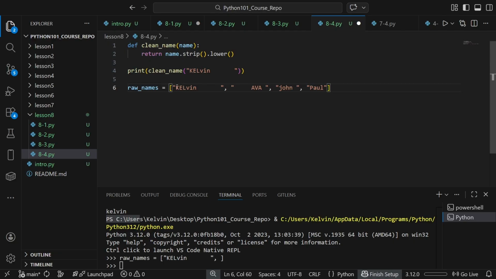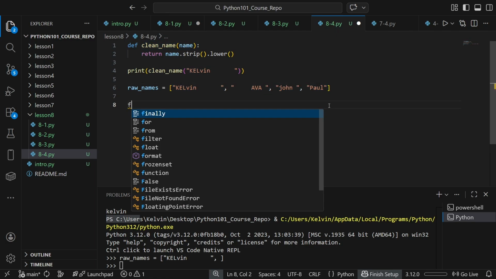Now, what if we wanted to take the raw names and process every single item in the list with clean name? Rather than writing clean name out 4 different times, we can simply loop through raw names and apply the clean name function on every single value in the list.